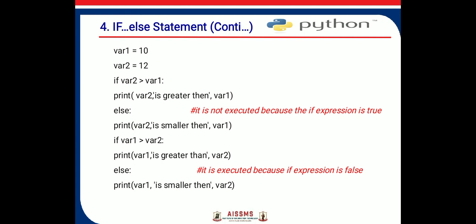This is the example where again two variables are considered. If this condition is true, then print variable 1 is greater than variable 2, else go for printing variable 1 is less than variable 2.